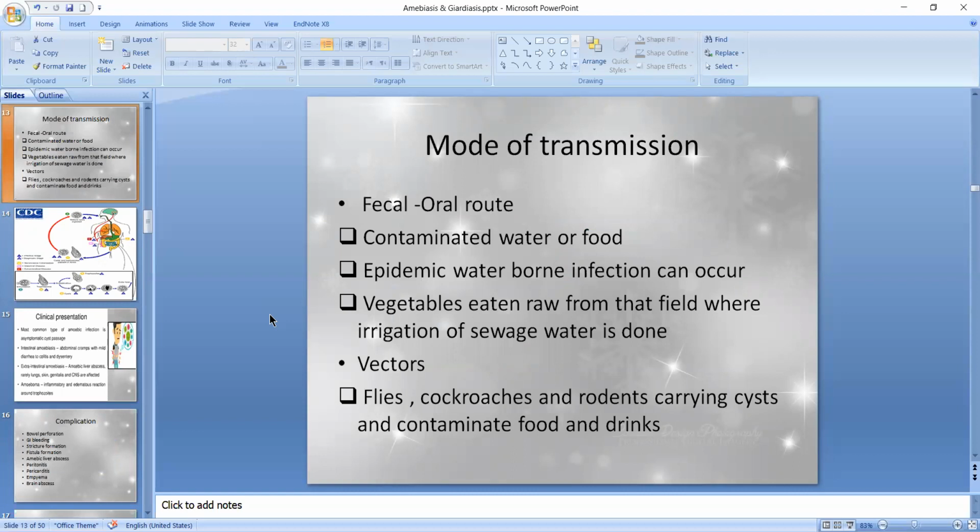The modes of transmission are the fecal-oral route and contaminated water or food. Epidemic waterborne infection can occur. Vegetables eaten raw from fields irrigated with sewage water can transmit it. The vectors involved in transmission are flies, cockroaches, and rodents, which carry cysts and contaminate food and drinks.